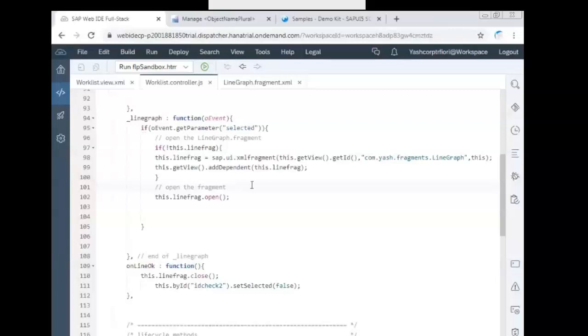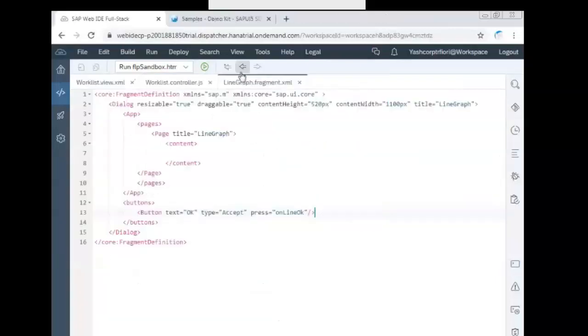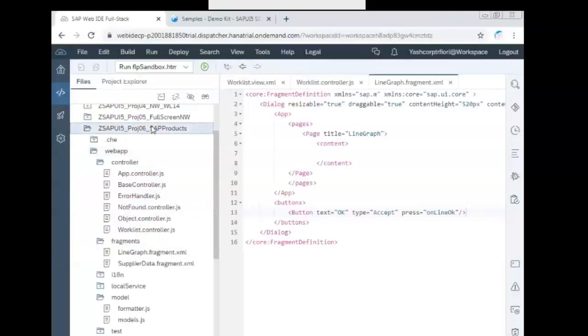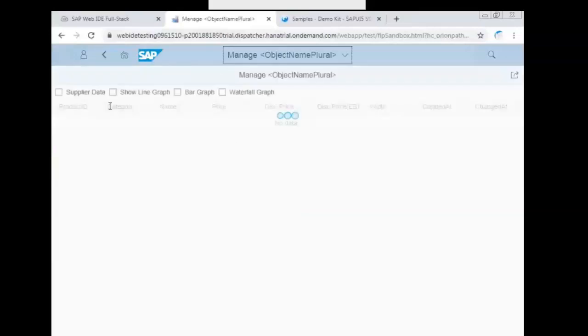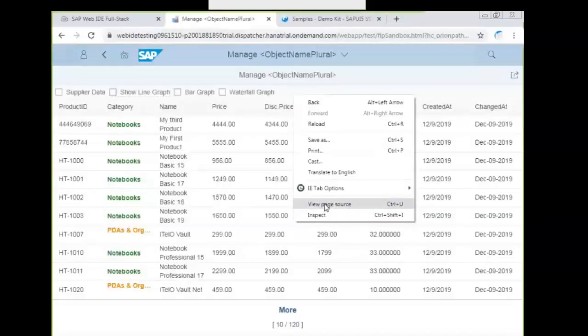Okay, parameter selected. If it does not open, let us put a breakpoint and see. Let us put a breakpoint.